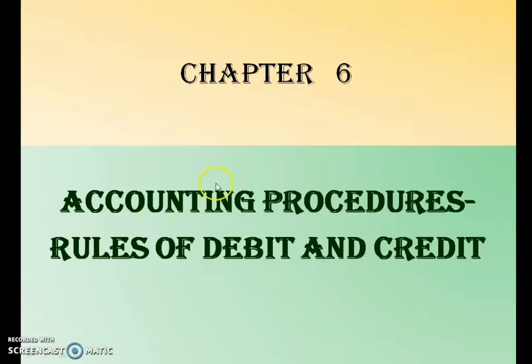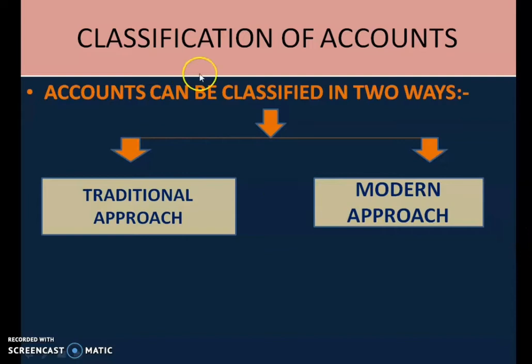Children, we were discussing chapter 6, accounting procedure, rules of debit and credit. In our previous class we have discussed the classification of accounts. We saw that accounts can be classified in two ways, traditional approach and modern approach. We discussed the modern approach in our previous class.